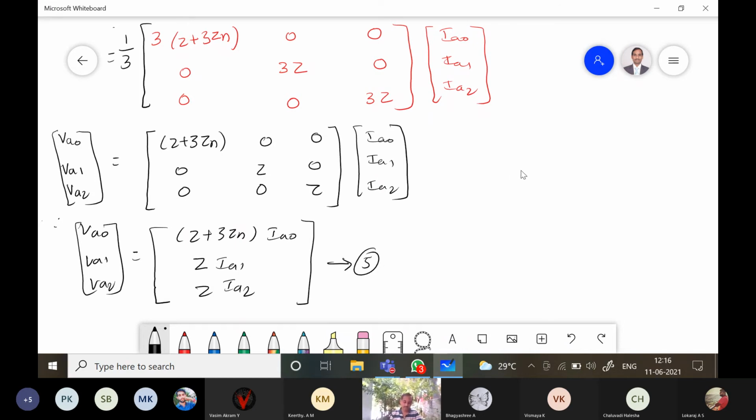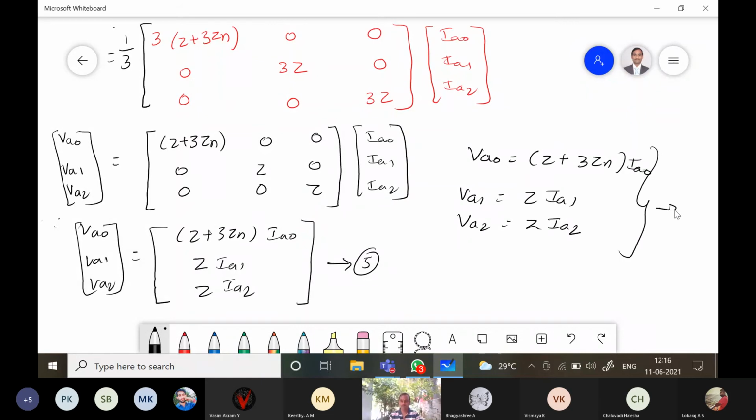So from this equation 5, we can write VA naught is equal to Z plus 3 Zn into IA naught. VA1 is equal to Z into IA1 and VA2 is equal to Z into IA2. This is equation number 6. All of you got? These are the equations.